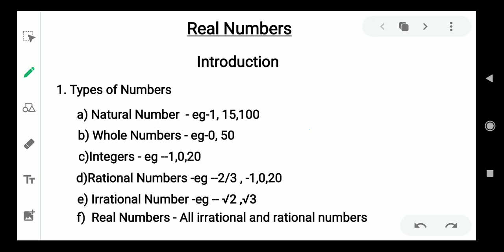We can just imagine it, and it is represented by the letter i, that is iota, which is given as equal to the square root of -1. As we know, the square root of a negative number is not defined, but it is defined in an imaginary world. So let us stop this discussion because it is not a topic of our concern and move to the next topic.